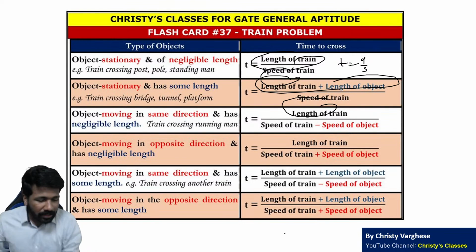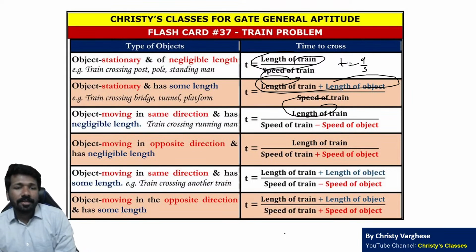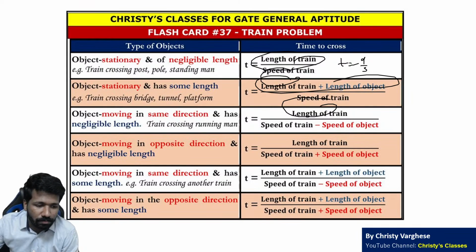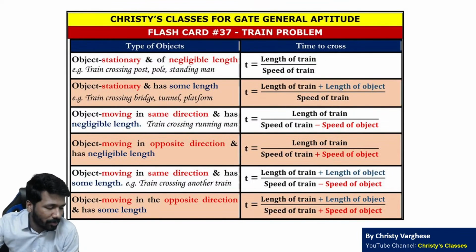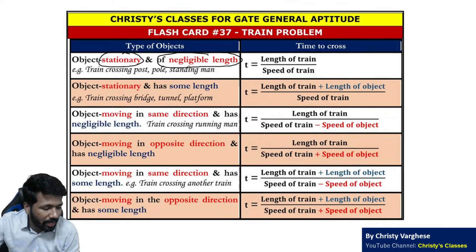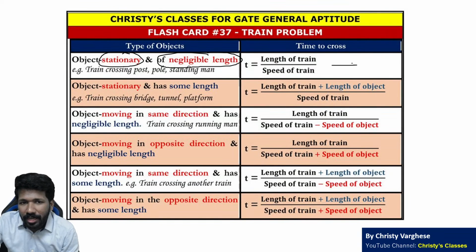Okay, so this flashcard, I hope all of you are clear. This is telling that when the train is trying to cross another object, depending upon the property of the second object, there are 6 situations that can happen. When the second object is not moving, that is called stationary, and it has no length. For example, a train trying to cross an electric post.